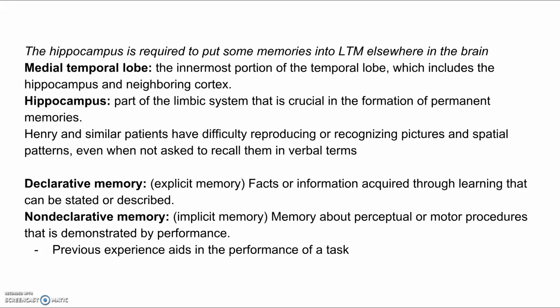Henry and similar patients have difficulty reproducing or recognizing pictures or spatial patterns, even when not asked to recall them in verbal terms. Declarative memory is explicit memory: facts or information acquired through learning that can be stated or described. Non-declarative memory, or implicit memory, is memory about perceptual or motor procedures that is demonstrated by performance. The previous experience aids in the performance of a task.